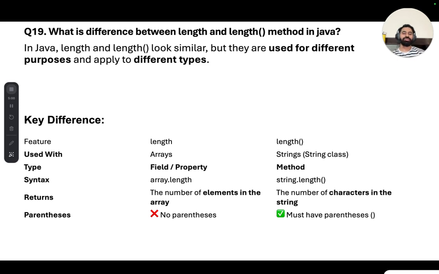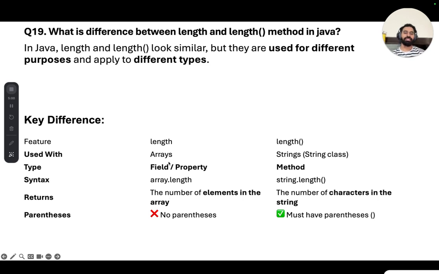Now, as syntax, we use array dot length. Basically we use length on an array, and the length method with brackets we use on a string to find the length of the string. So length is used on an array to find the length of the array, and the length method is used on a string to get the length of the string.